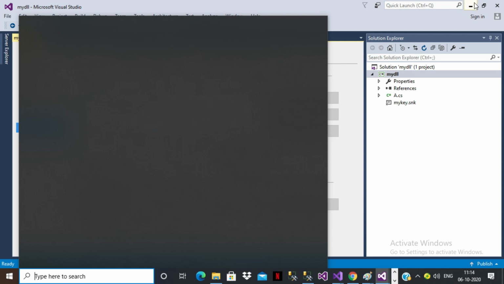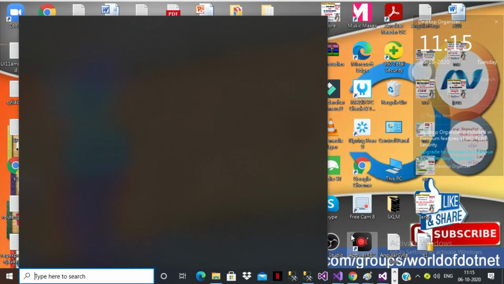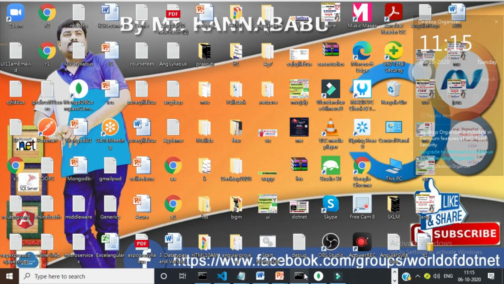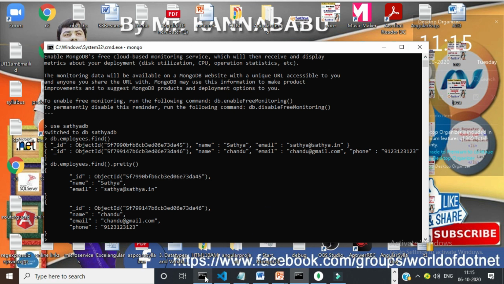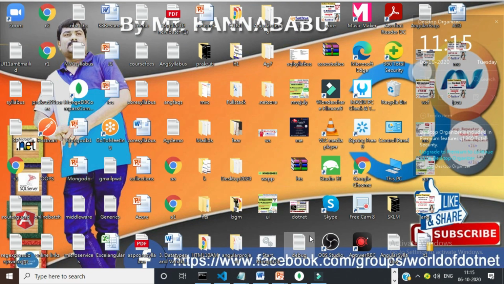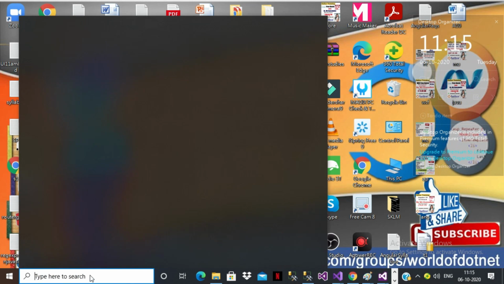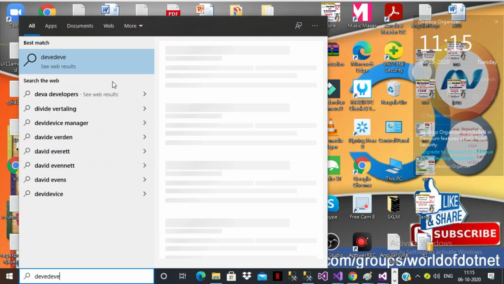The interviewer will mostly ask you what is GAC. You can simply tell: global assembly cache. Is it clear? GAC is the global assembly cache. It is used to register the DLL file globally. If you want to place the DLL file globally, you have to keep the DLL file under the GAC location. It is opening slowly. Sorry for that.